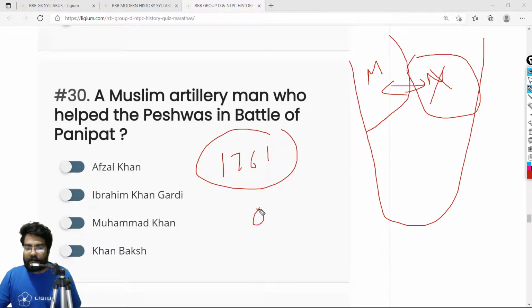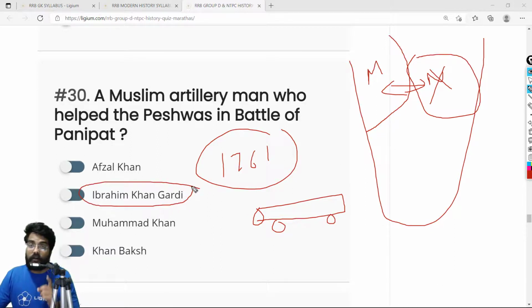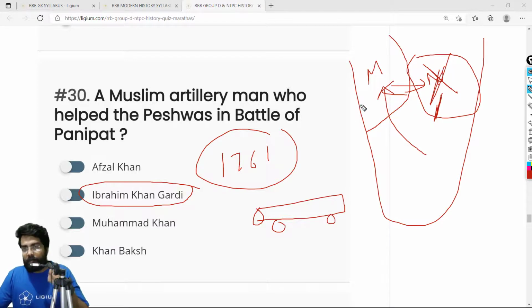An artillery guy is basically the guy who runs the cannon. Cannon is basically top, right? There was a guy called Ibrahim Khan Gardi. He was the artilleryman of the Nizam. When the Nizams were defeated, he joined the Marathas, and he served in the Battle of Panipat. This is a really important question. Ibrahim Khan Gardi. Let's move on.